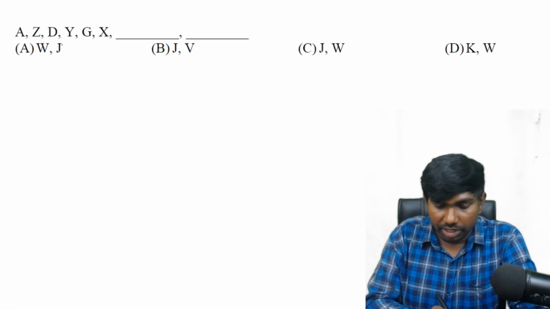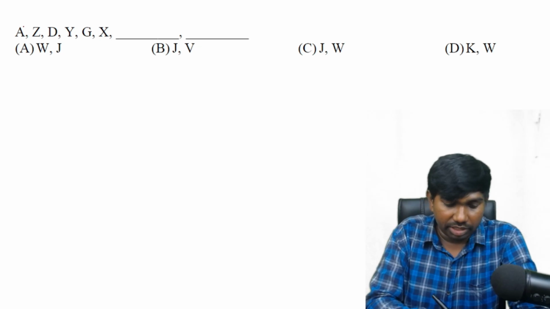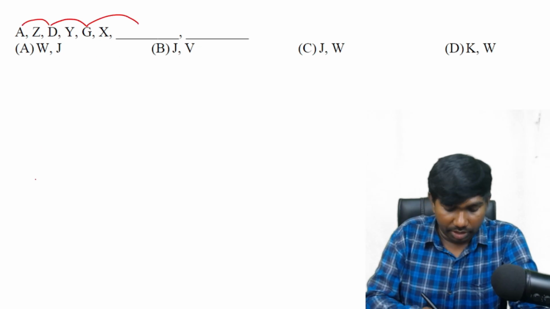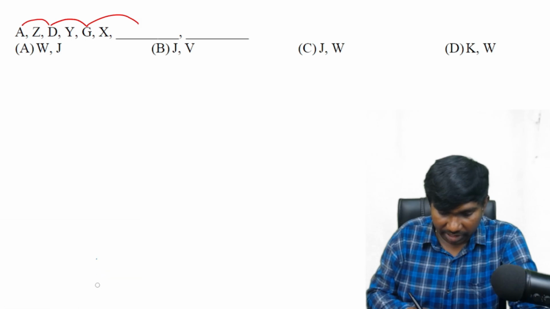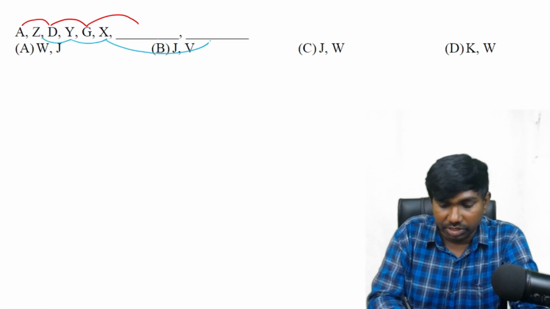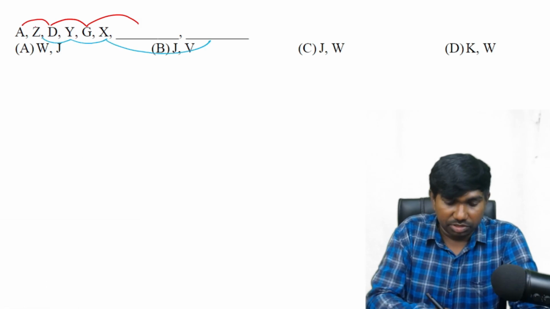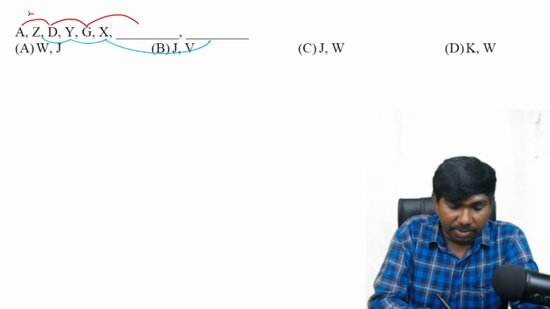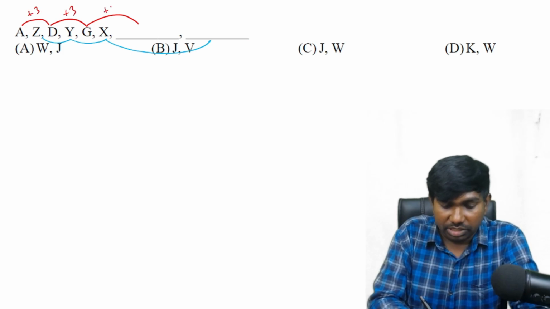Okay, next. By looking at the series, we can say one thing. It is a mix of two separate, individual series in this way. Okay, let us apply the logics separately. A to D, it is plus 3. D to G also plus 3. And G, it must be plus 3.